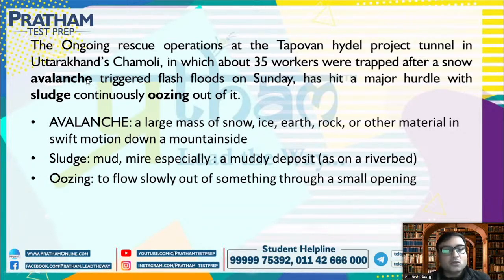And oozing, what do we mean by oozing? Oozing is to flow slowly out of something through a small opening. So if we have to understand this sentence, what happened? Workers were trapped after a snow storm triggered flash floods on Sunday, and it has hit a major hurdle with sludge. The mud has collected continuously, oozing out meaning coming out from small openings. That is what we are saying, right?